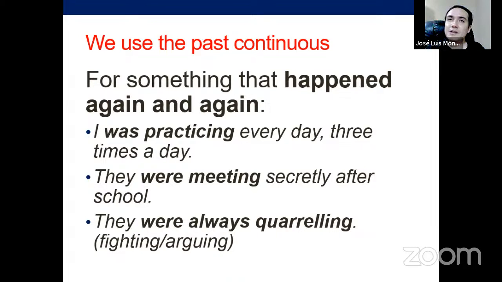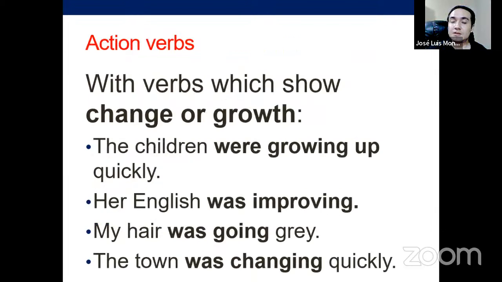But if you say I was studying for my tests, that's going to be the context of something, or you can make it, as in this case, a repeated action. You know, during all those weeks, I was studying for my test after every class. Okay, so after the class, I got to study. After the class, I got to study. So repetition, if it deserves to have this emphasis, then you can use the past continuous in that case.